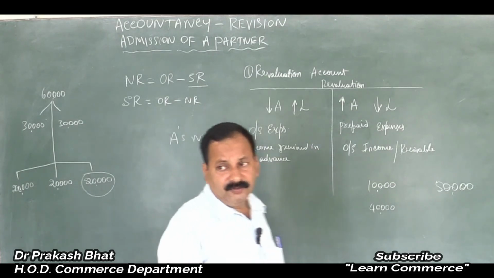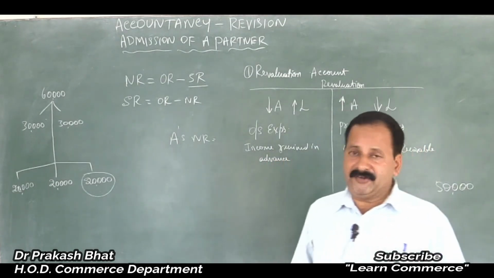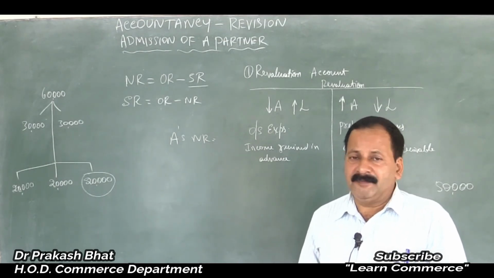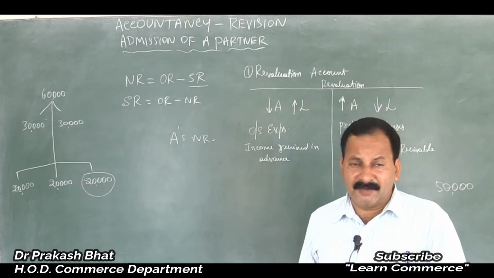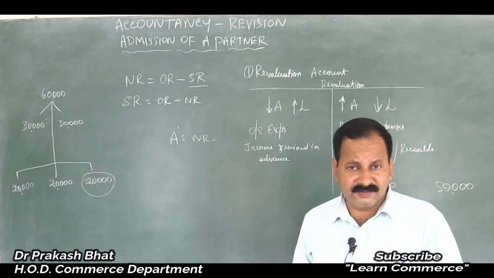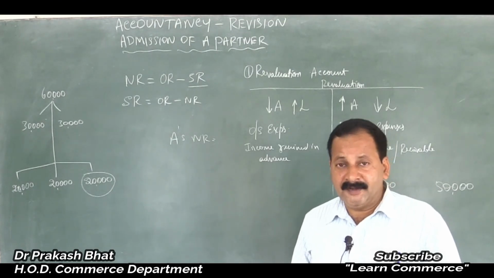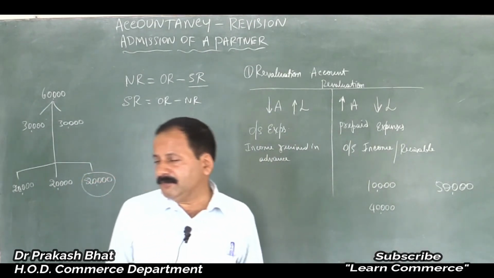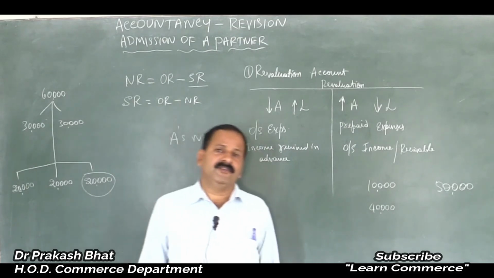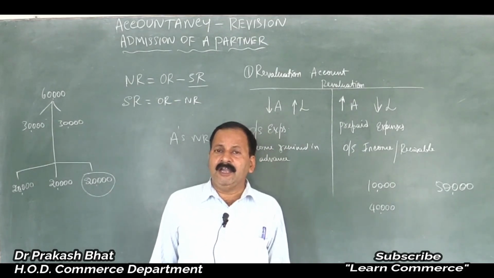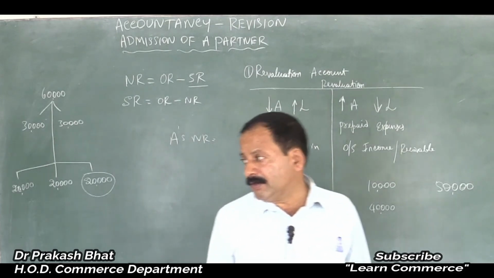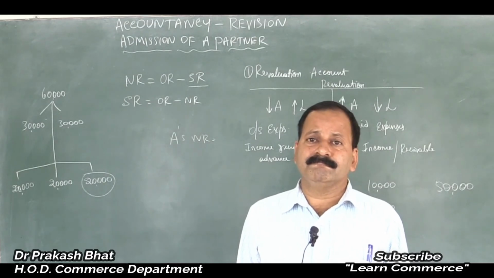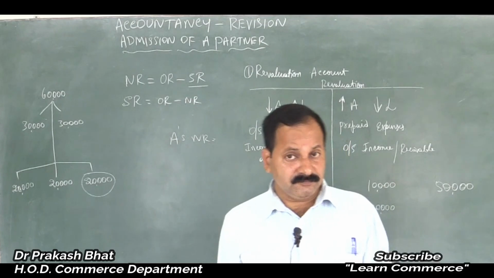Then we will have to move on to the goodwill treatment. There are only 4 methods given in your syllabus. First, the premium method, where the new partner brings in cash towards goodwill, and it will be retained in the business. Second, the new partner brings goodwill in the form of cash, which will be distributed among the partners, and partners will withdraw either the full goodwill or half of the goodwill.